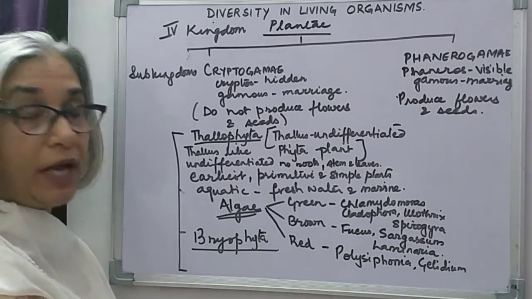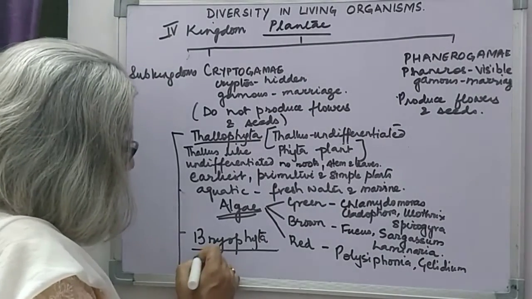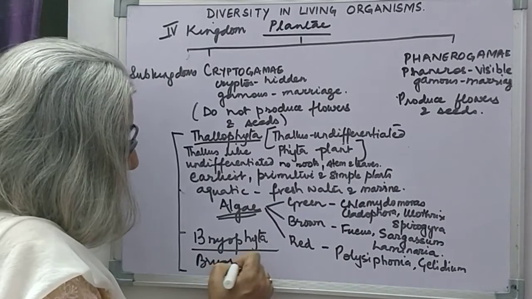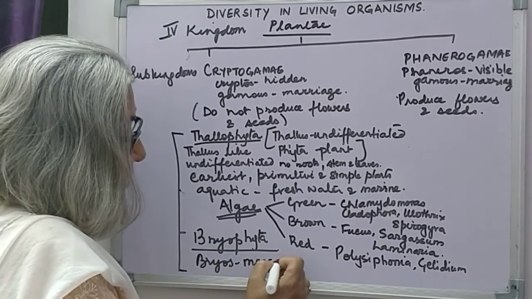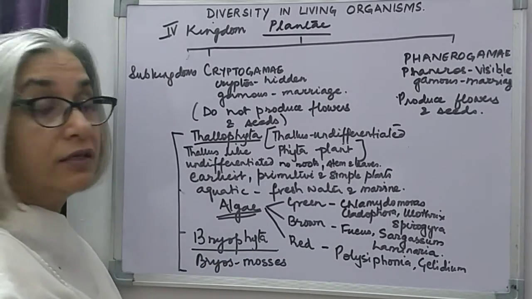Second group is Bryophyta. Bryos means mosses and phyta is plant.